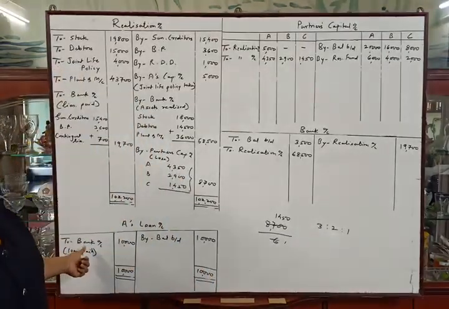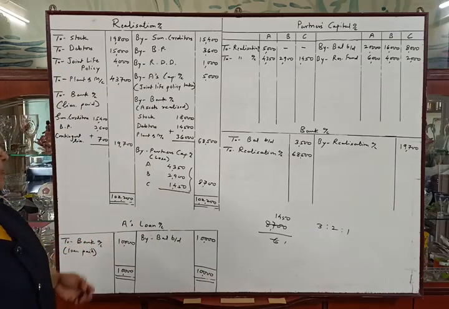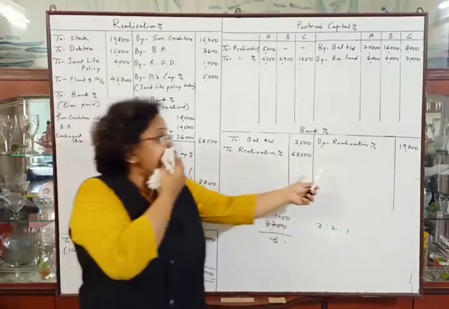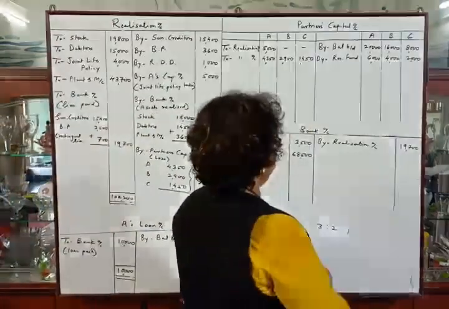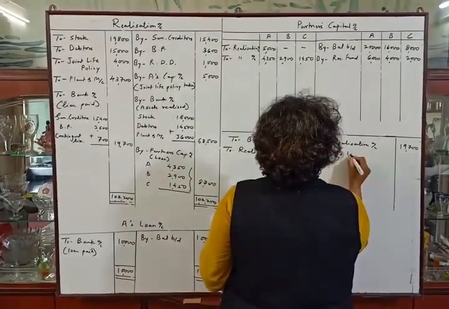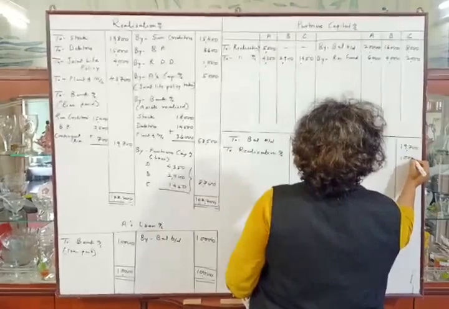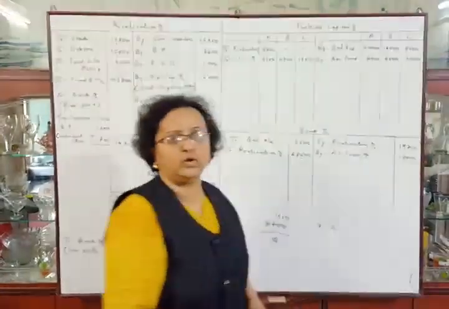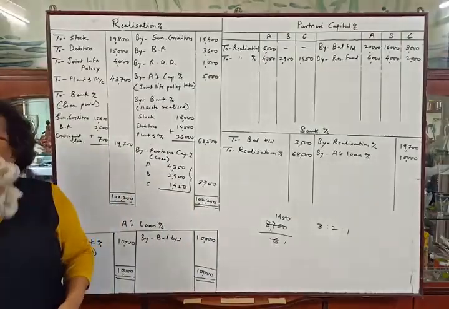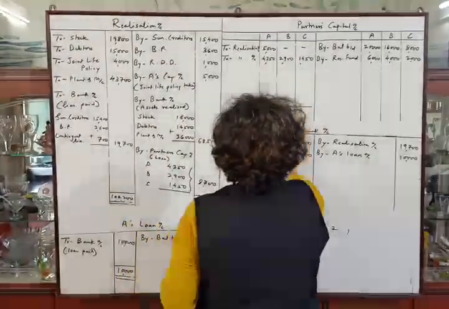Now the second posting of this account. Debit side of A's loan account to bank account means credit side of bank account by A's loan account. So by A's loan account, amount is rupees 10,000. Okay. Now we have to tally partners capital account.